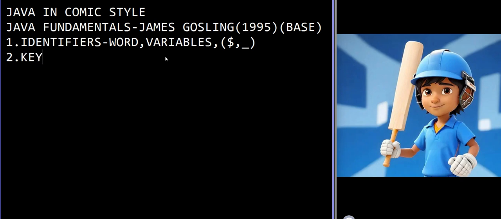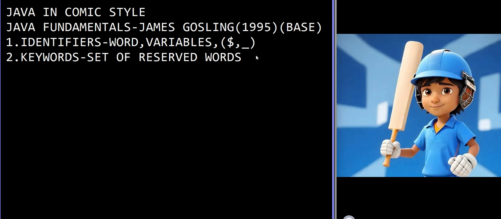And second, we have keywords. These are a set of reserved words for the particular programming language. When it comes to Java keywords, these are reserved by the Java language itself. We can say some keywords like for, while, if, else. These are all keywords only. We can say class, and there are so many like that.